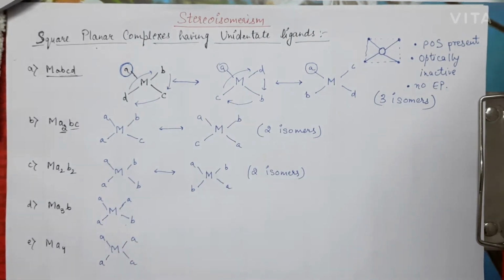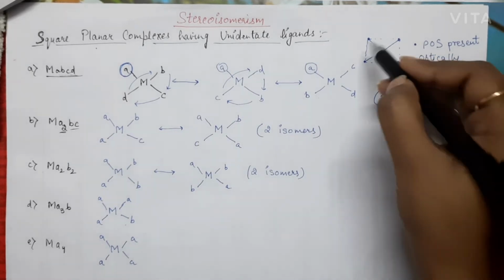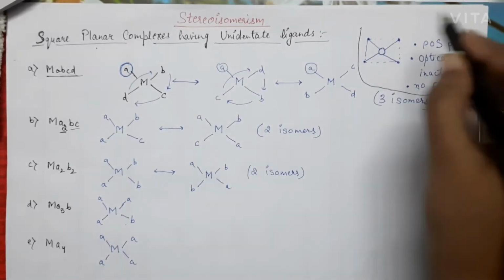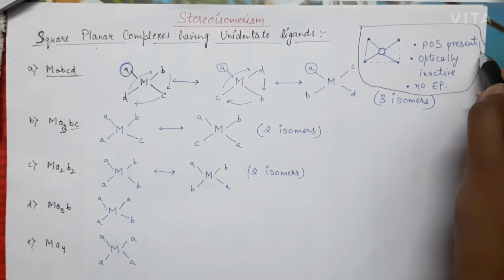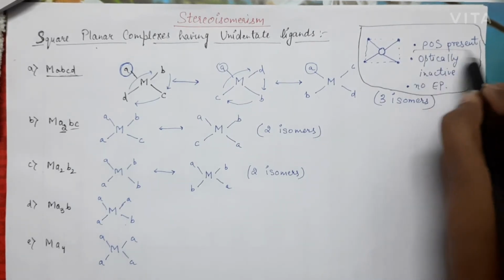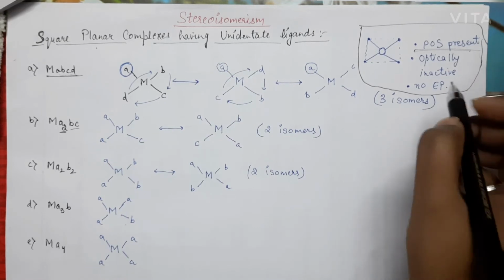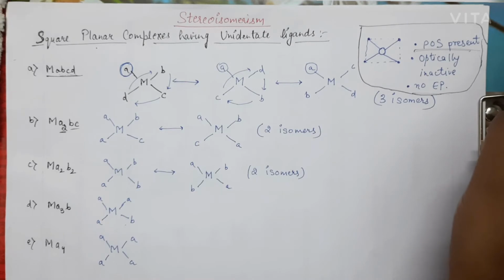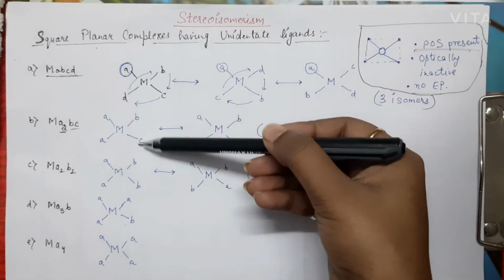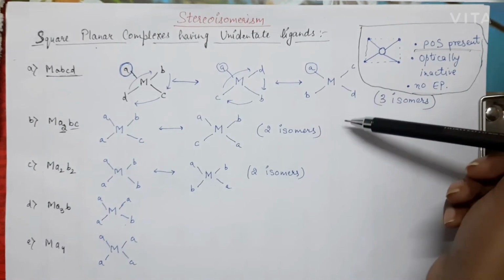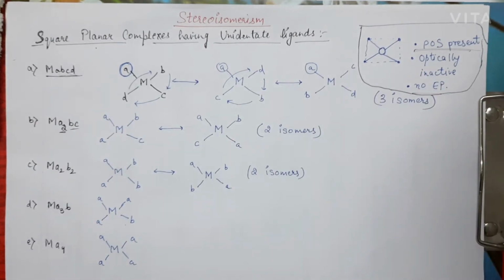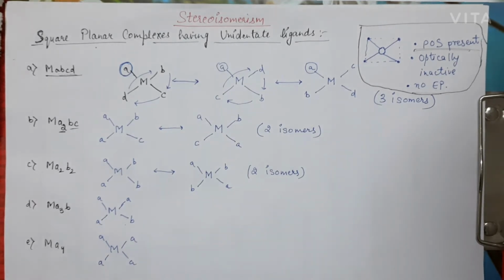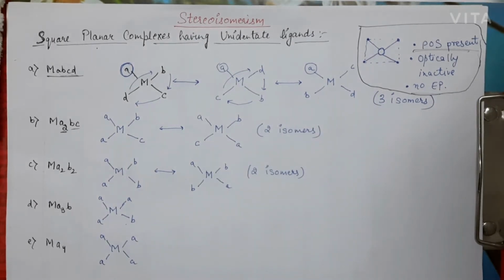So for square planar complexes having unidentate ligands, this is common for all the square planar complexes: they are going to be optically inactive. Why? Because there is a plane of symmetry present and there will be no enantiomeric pairs. And if we talk about the geometrical isomers, we have discussed all these cases, and we have also discussed the possible number of isomers in each of these cases, right? So with this, now we'll move on to the next category of complexes.